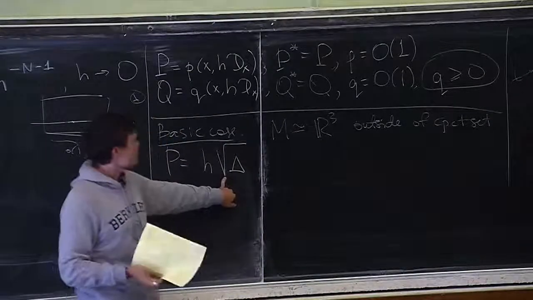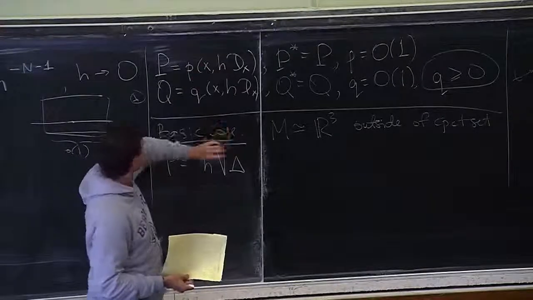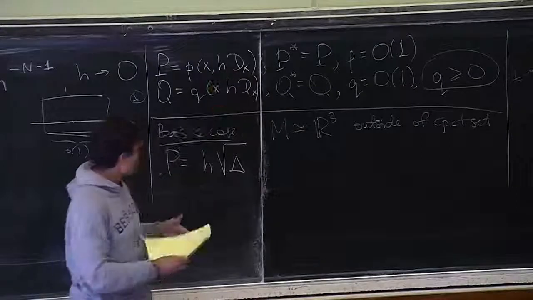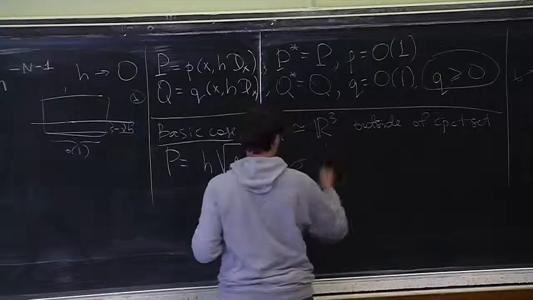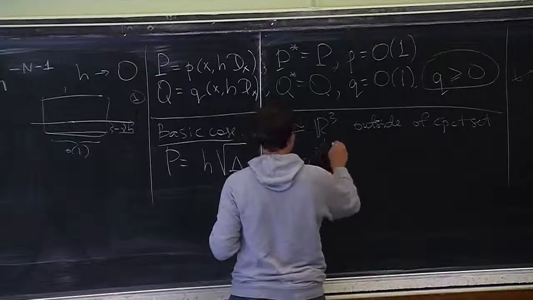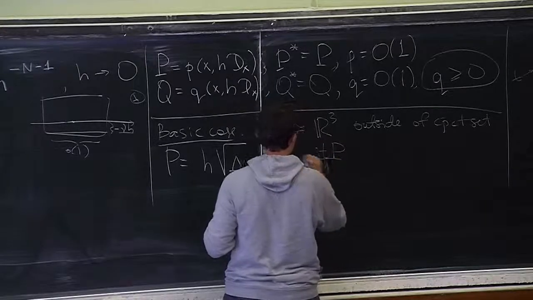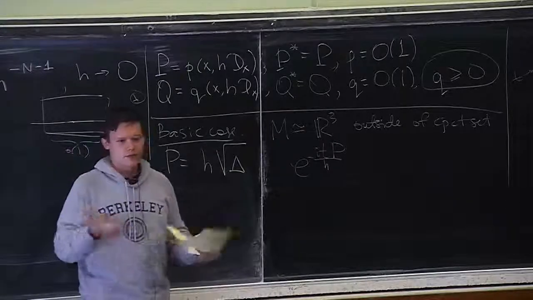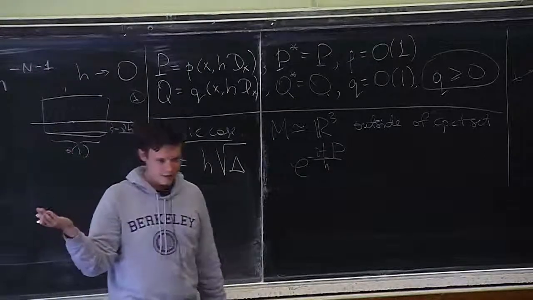So this is a semiclassical operator, not bounded, but the symbol here is just absolute value of xi. Now, if you consider the wave propagation, you can just write it in this form, e to the minus itP over h. This is a funny way to write a portion of the wave propagator.